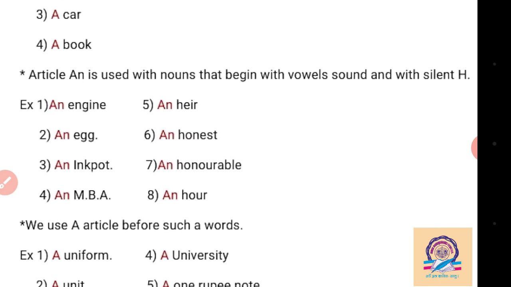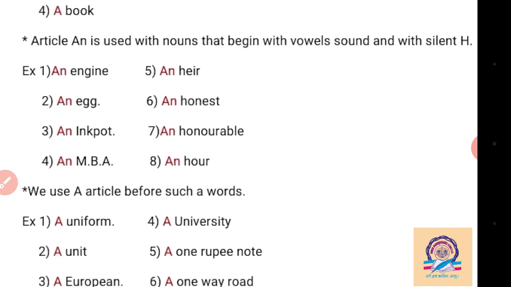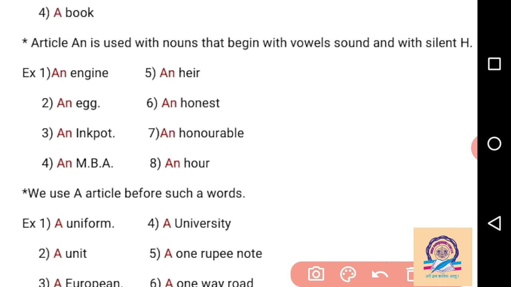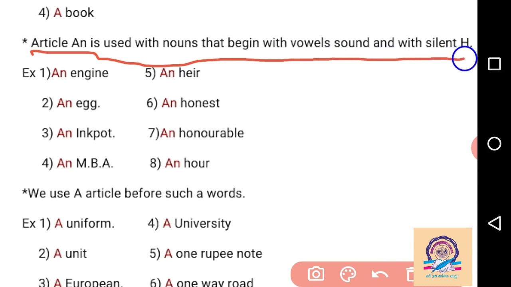After article 'a', we see the use of the article 'an'. Article 'an' is used with a noun that begins with a vowel sound and with a silent h. Once again, article 'an' is used with a noun that begins with a vowel sound and with a silent h.